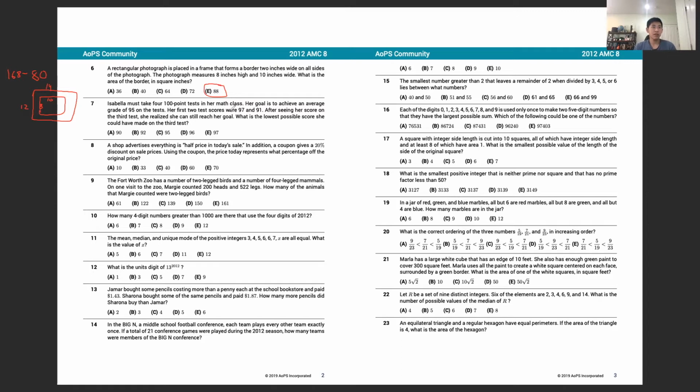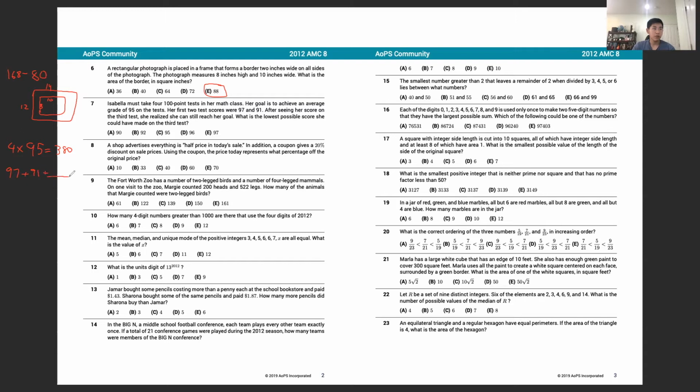Problem 7. Isabella must take 4 100-point tests in her math class. Her goal is to achieve an average grade of 95 on the tests. Her first 2 tests were 97 and 91, and after seeing her score on the 3rd test, she realized she could still reach her goal. And we want to know the lowest possible score she could have made on the 3rd test. So in order to achieve an average grade of 95 on 4 tests, her total must be, at the minimum, 4 times 95, which would be equal to 380. And we know that her first 2 tests were 97 and 91,